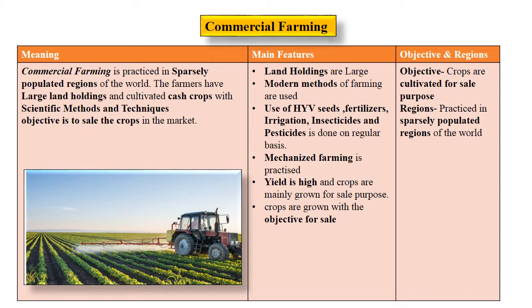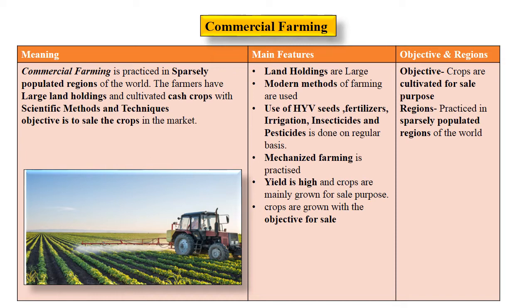In this farming, large farms are brought under cultivation and cash crops are grown. Now, what is the meaning of cash crops? The crops which are grown for sale purpose. The crops are sent to the industries or factories as a raw material and final product is obtained from that.